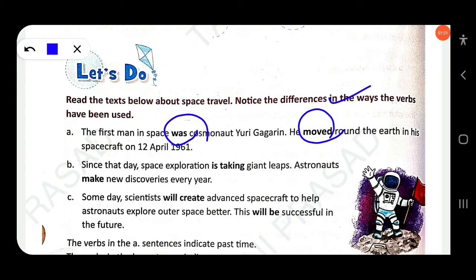Then the next sentence: since that day, space exploration is taking giant leaps. Here the present progressive is used. Astronauts make new discoveries every year. Here again the simple present tense is used, "make". Then next, someday scientists will create advanced spacecraft to help astronauts explore outer space better. This will be successful in the future. So here the simple future, "will create" and also "will be".